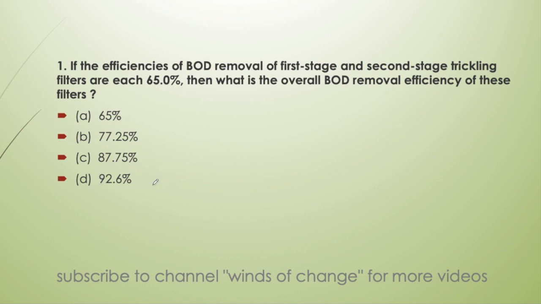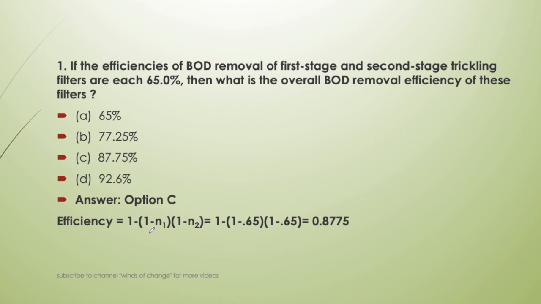So here we have to memorize one formula: the overall efficiency will be 1 minus (1 minus N1) times (1 minus N2). This formula is very important if we have to find out the combined efficiency of two filters, or it is applicable everywhere where two systems having different efficiencies are combined. So here it will be 1 minus (1 minus 0.65)(1 minus 0.65), so it will be 0.8775, so the answer is 87.75%.